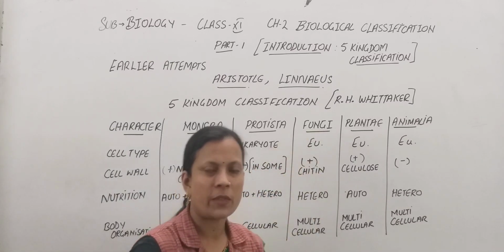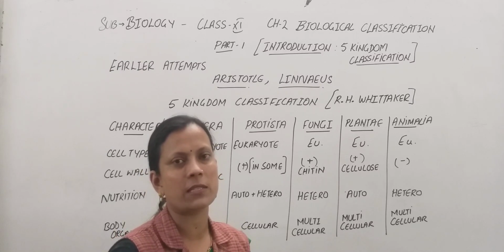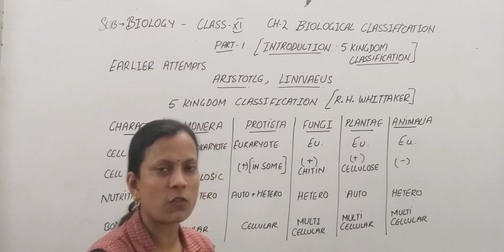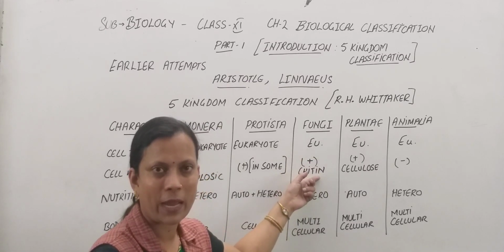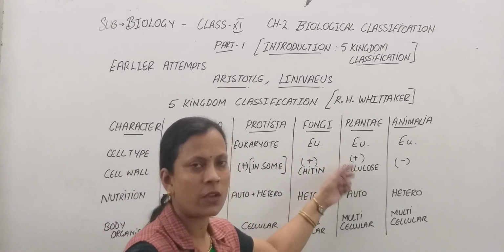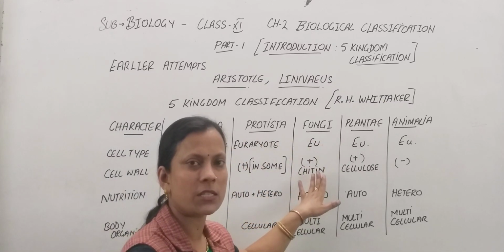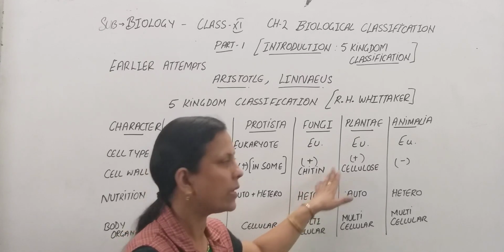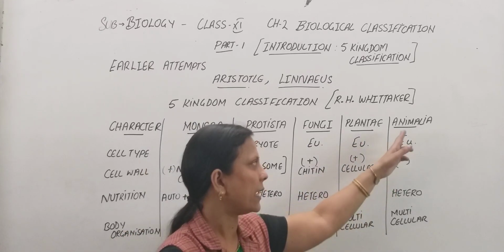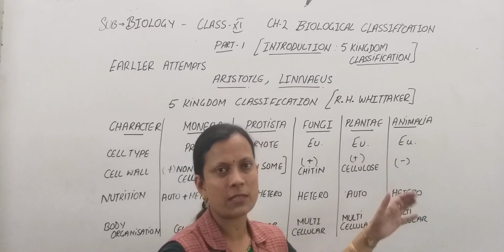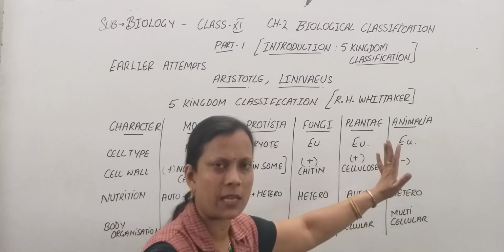Next come to fungi. We know fungi were earlier kept with the kingdom Plantae because of the presence of the cell wall. But later on it was found that in fungi the cell wall is made up of chitin, while in plants it is of cellulose. So it was kept in a separate group. So the cell wall is present but it is non-cellulosic, made up of chitin. In plants the cell wall is present and it is of cellulosic type. In animals, as we all know, a major difference is that animals lack a cell wall. The cell wall is always absent in the kingdom Animalia.